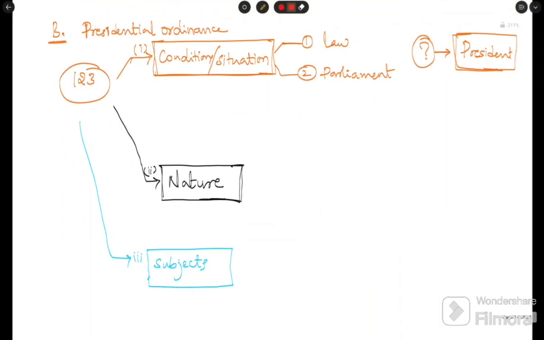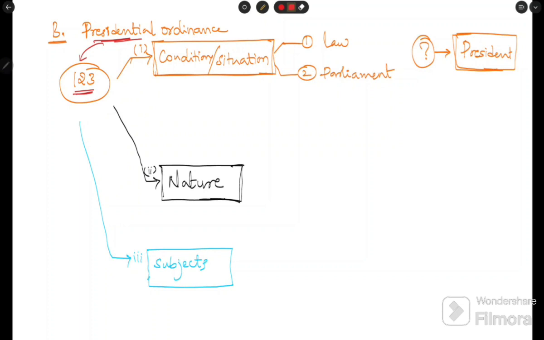See, Article 123 has the provisions related to the presidential ordinance. Which article gives the details of presidential ordinance? That is Article 123.